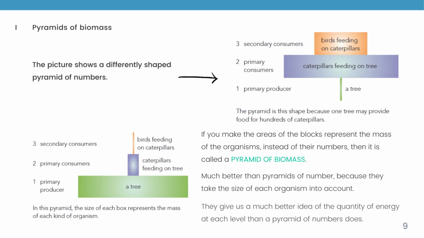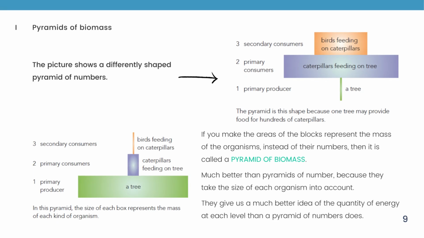The picture shows a differently shaped pyramid of numbers. If you make the area of the blocks represent the mass of the organisms instead of their numbers, then it is called a pyramid of biomass. Much better than pyramids of number, because they take the size of each organism into account. They give us a much better idea of the quantity of energy at each level than a pyramid of numbers does.